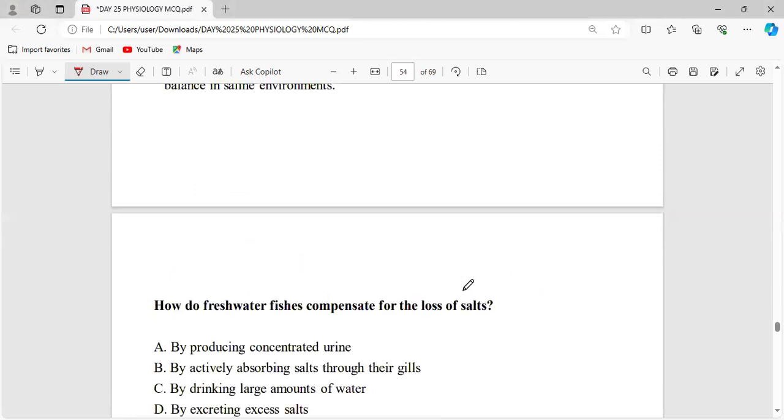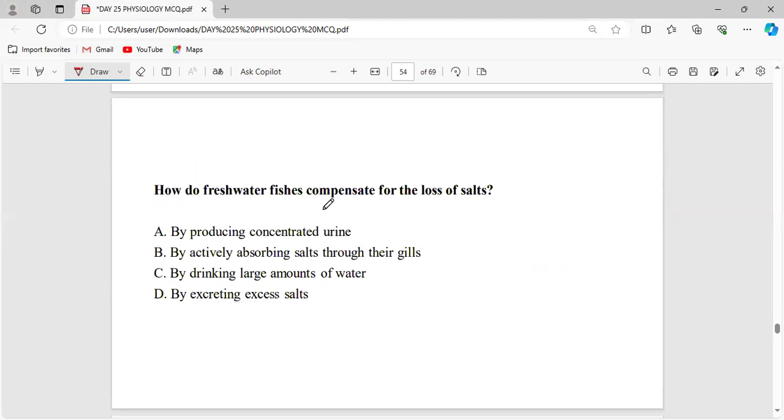Now, how do freshwater fish compensate for the loss of salts? How are they getting salt? They have to expel the excess water and conserve salt. How are they doing that? By producing concentrated urine, by actively absorbing salts through their gills, by drinking large amounts of water, or by excreting excess salts?